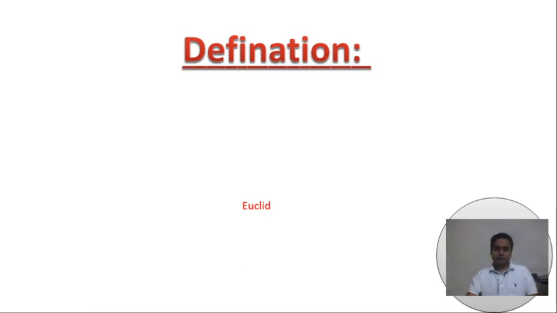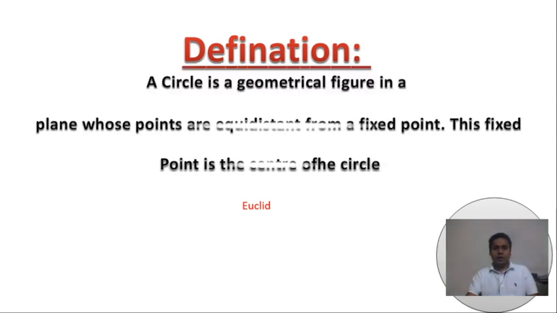Now, the definition of the circle. What is the definition of the circle? A circle is a geometrical figure in a plane whose points are all equidistant from a fixed point, and this fixed point is the center of the circle.